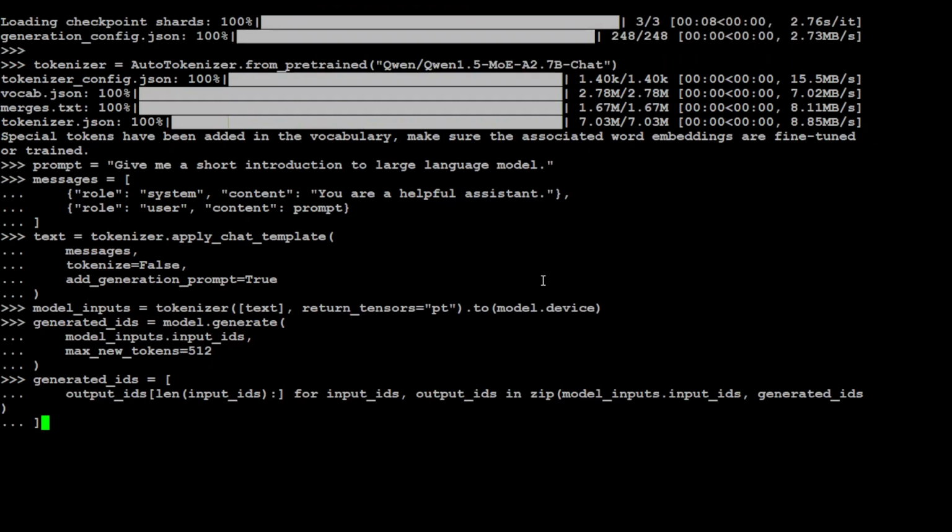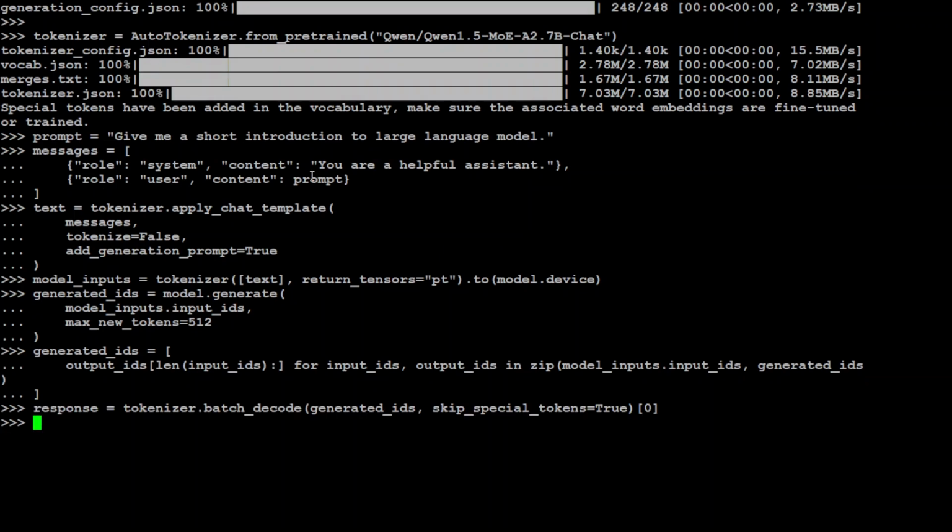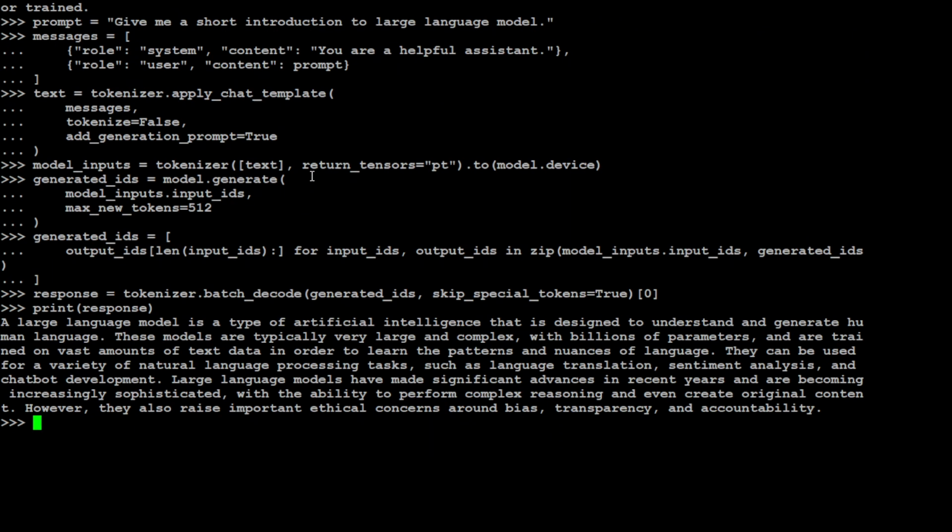The model has generated it. Let's get the generated IDs. That is done. Let's get the response. And now let's print the response here. There you go. So it has given us what exactly a large language model is in a very, very succinct way. Very cool.